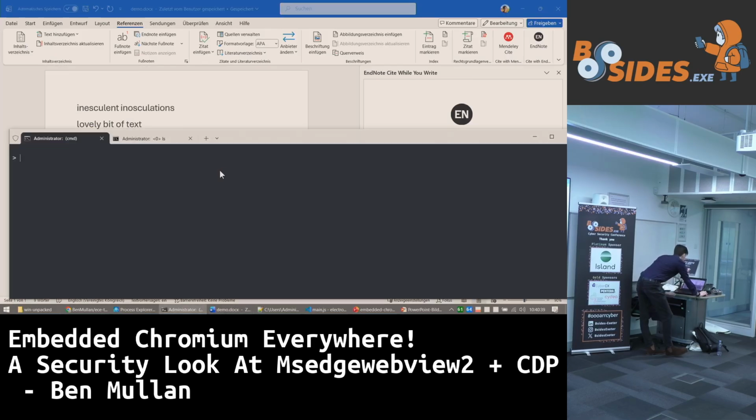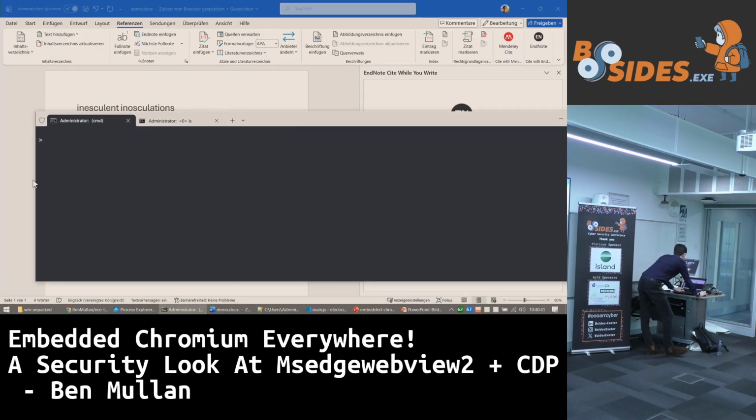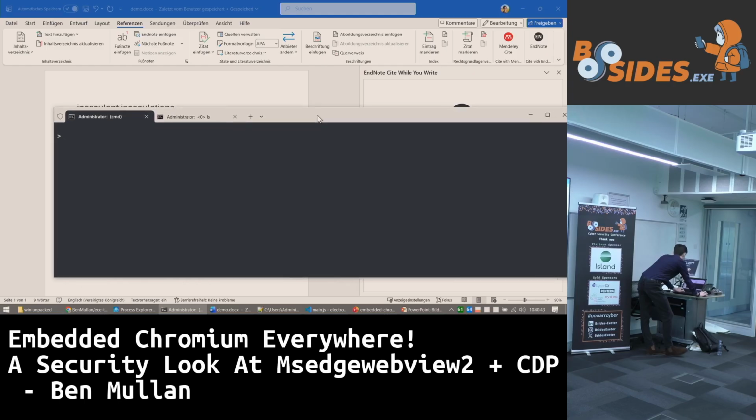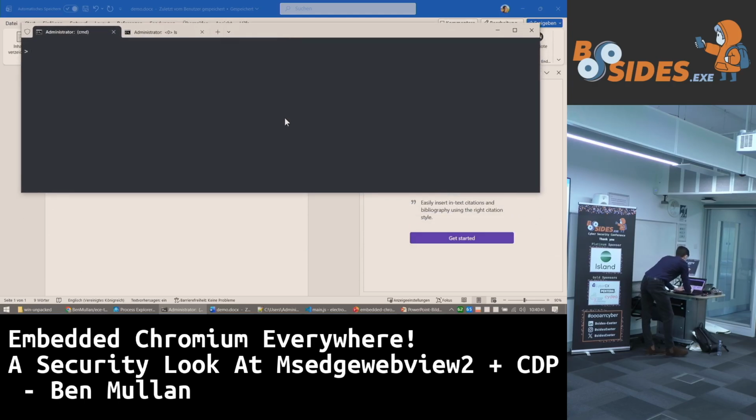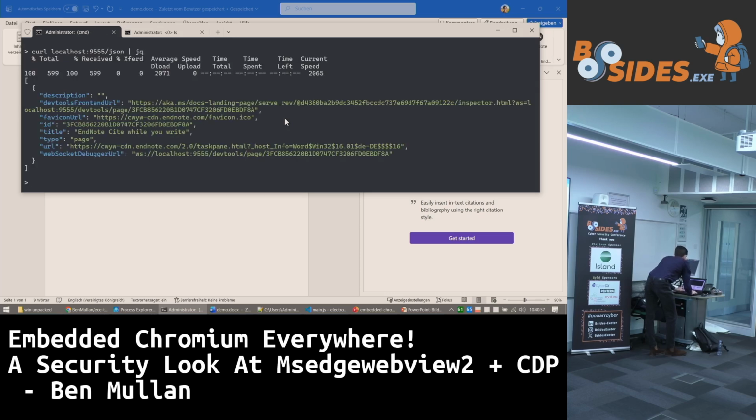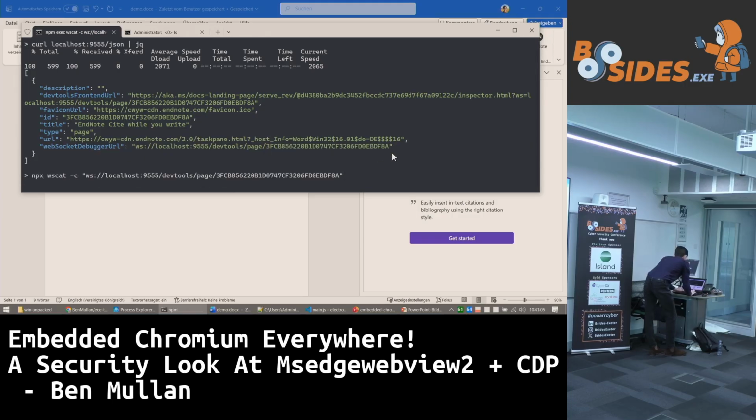Right. Let us curl, therefore. Let us curl the endpoint. So we said 9555. Okay. Curl, in other words HTTP GET, localhost, my machine, at 9555/json. Oh dear. Let's have some syntax highlighting. Okay. Let's take our WebSocket debugger URL. Let's run npx wscat -c with that address.